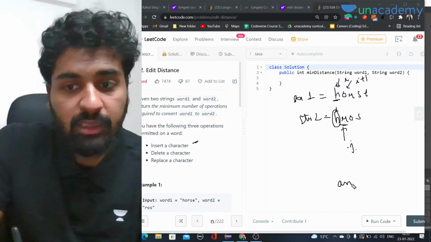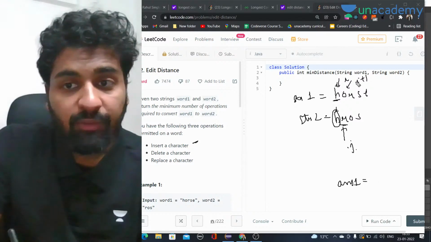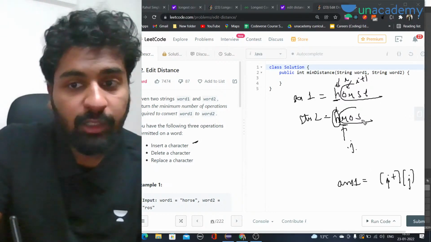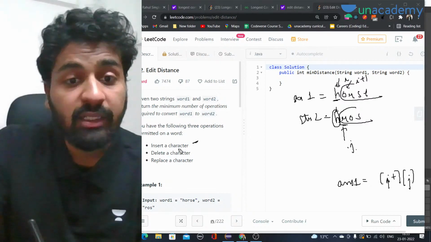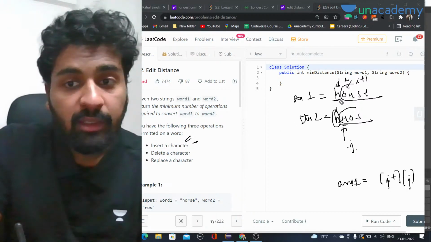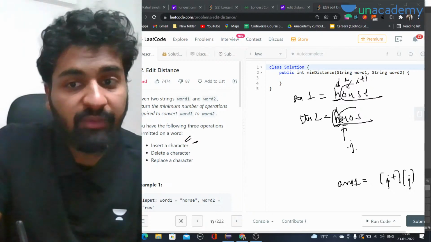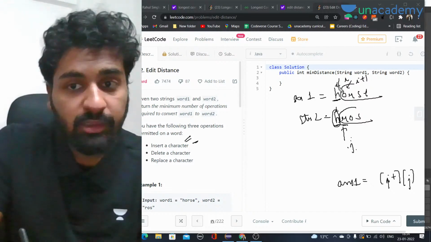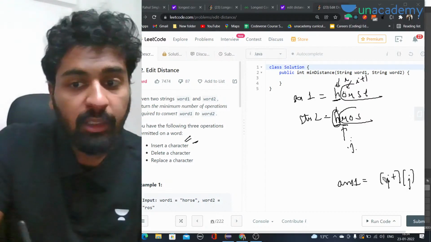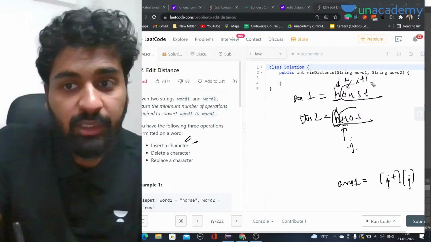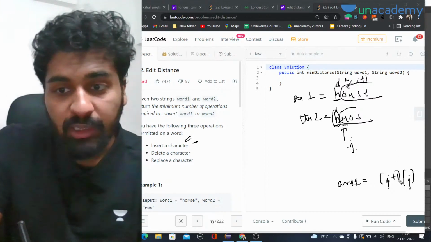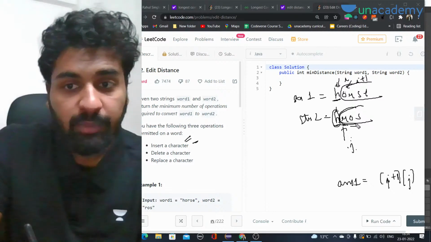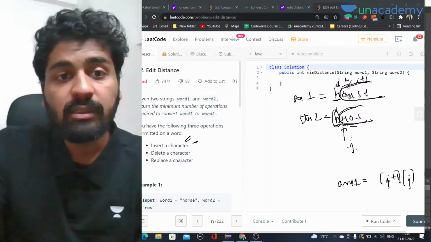So the first answer will be: we have to take I plus 1 and j. The I plus 1th part of the first string and the whole part of the second string, to make them equal. If we are inserting a character, this is the first operation. Here we have h and we have added h here as well. So j will remain at its own position because h has been added before it, and as these h have become equal, we move forward. So the first answer is the common string from I plus 1 and j, like this part and this part.